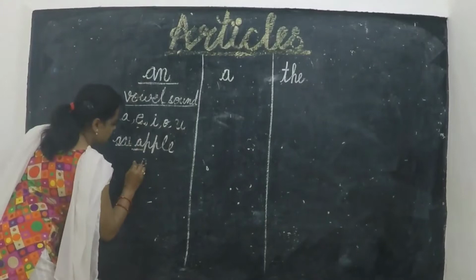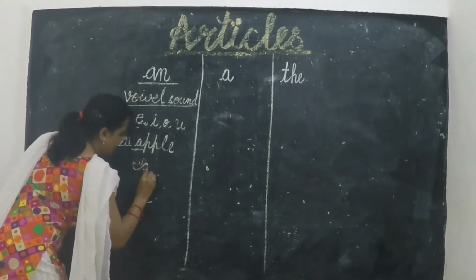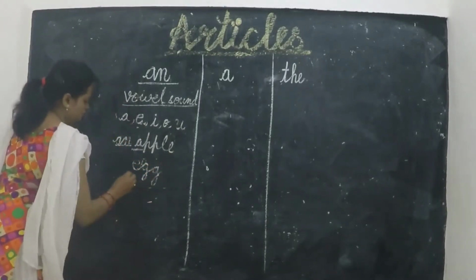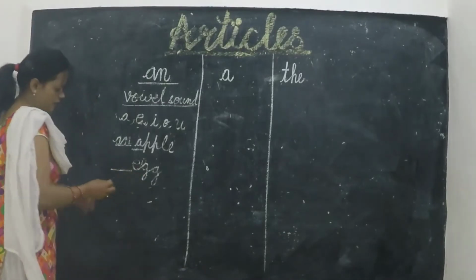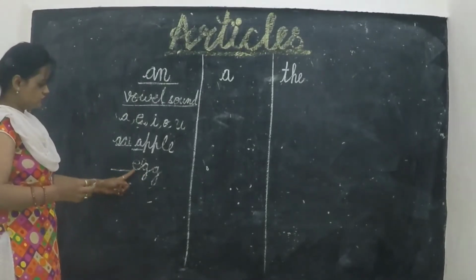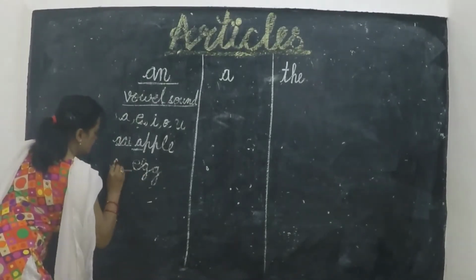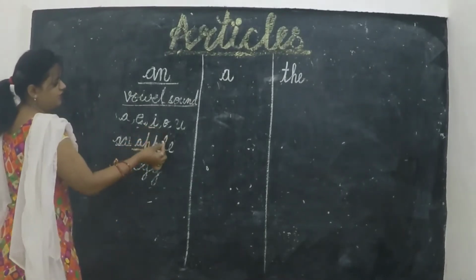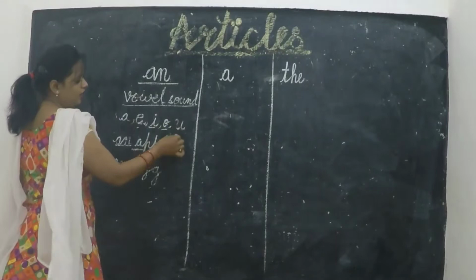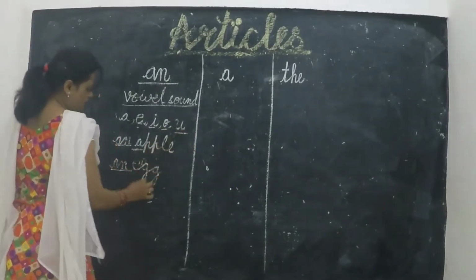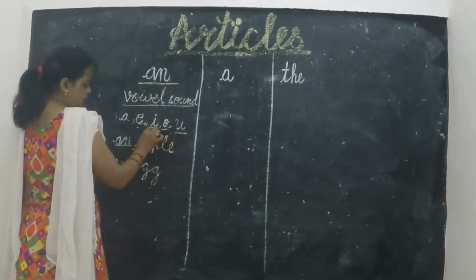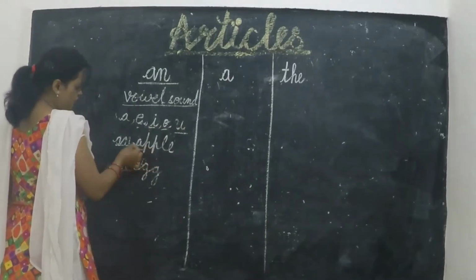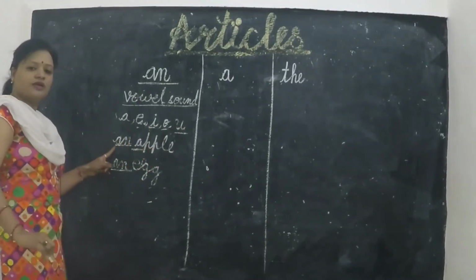Egg. Egg is E, a vowel. An egg, like this. An ice cream, an owl, an umbrella. You can use N before the word. Okay?